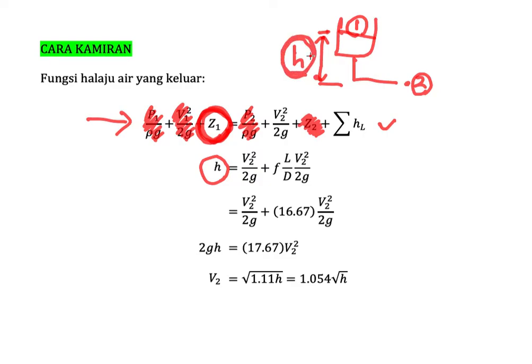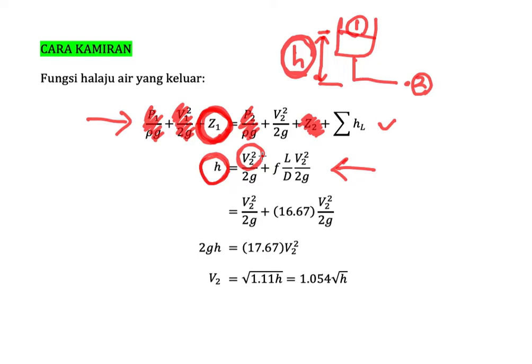Then we substitute everything, and in this equation you will find that we have two unknown parameters, one is h and another one is the velocity. If h changes, the velocity also changes.